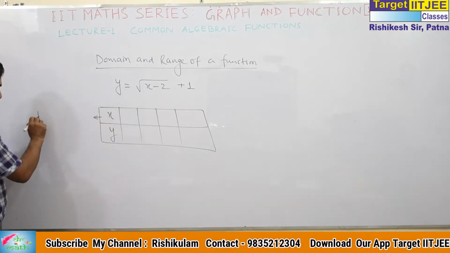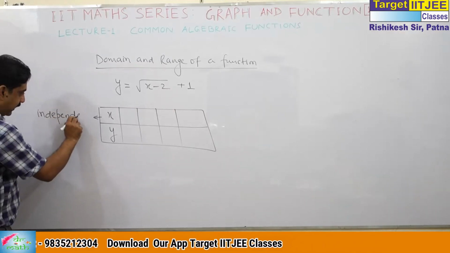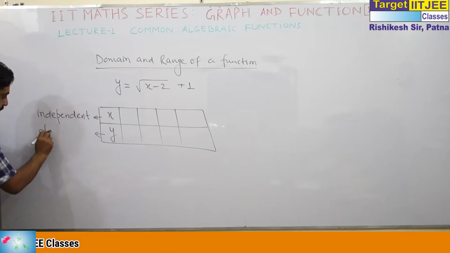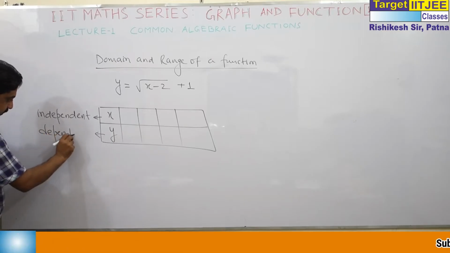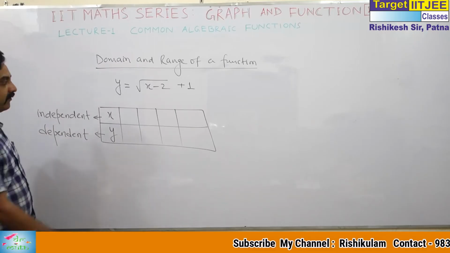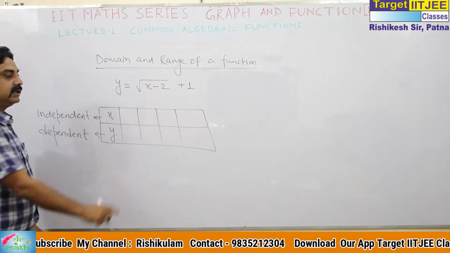This x is called the independent variable, and this y is called the dependent variable. Independent variable means we put in the value of x, and the value of y depends upon it.